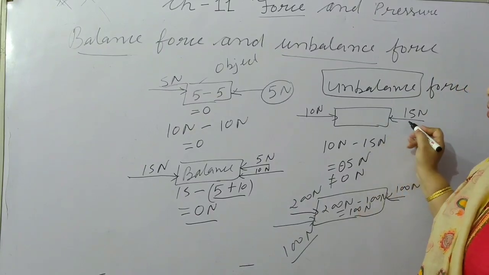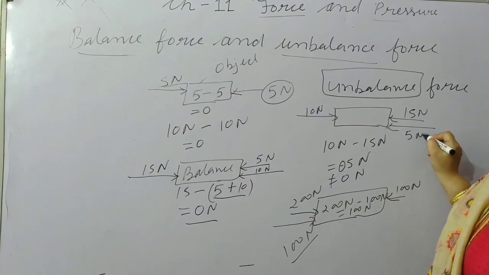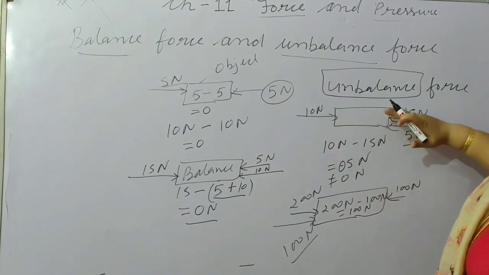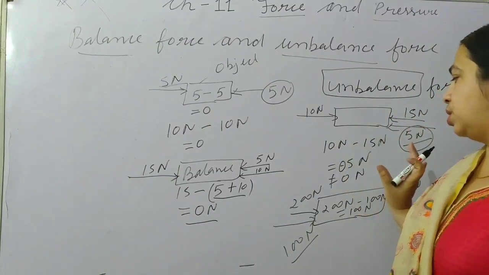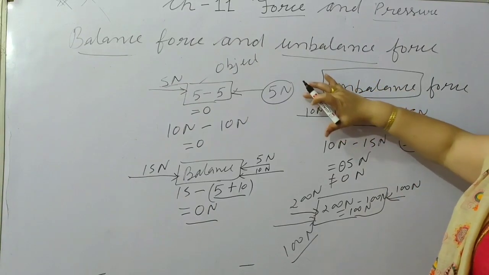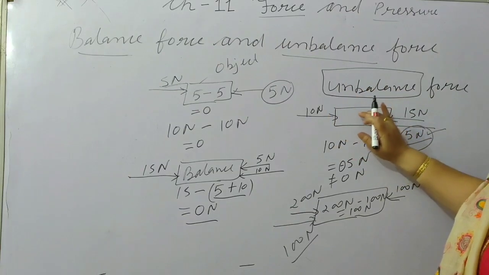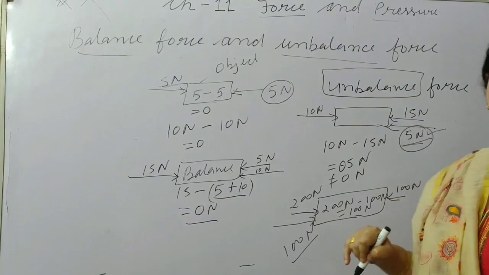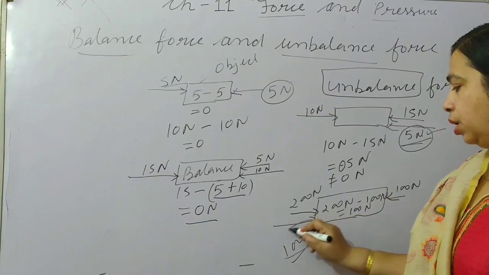Similarly, from this side 10 Newton, from here 15 Newton, the resultant is the difference, which is 5 Newton. So although 10 Newton and 15 Newton forces are applied on an object, the effect of force will be only 5 Newton, and in the other case the effect of force will be only 100 Newton.